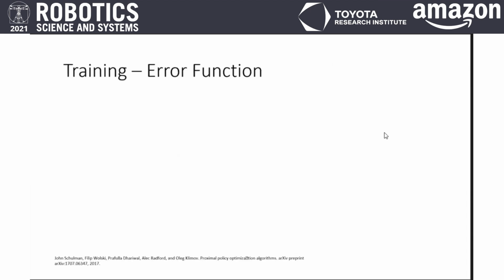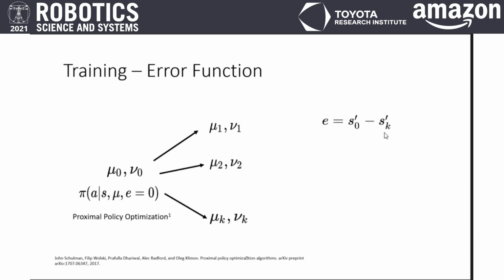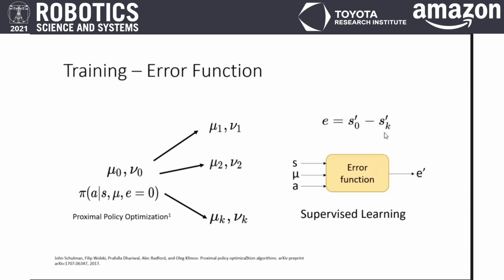Here, we describe the process of training an error function. First, we train a policy in the reference environment with the error equal to 0. Then, we apply this policy to validation environments. In the process, we collect the observed state errors in each environment. We then train an error function using supervised learning.